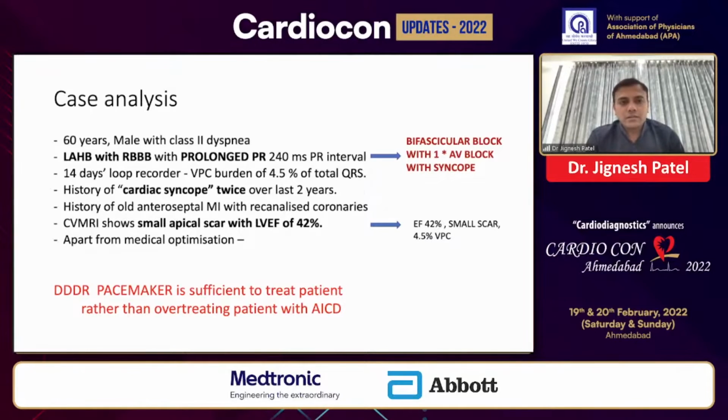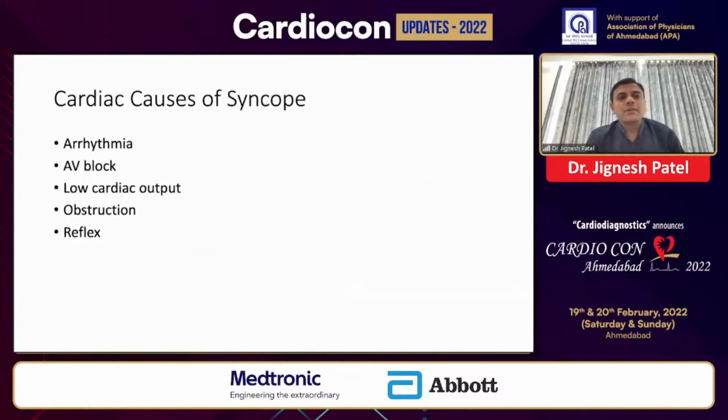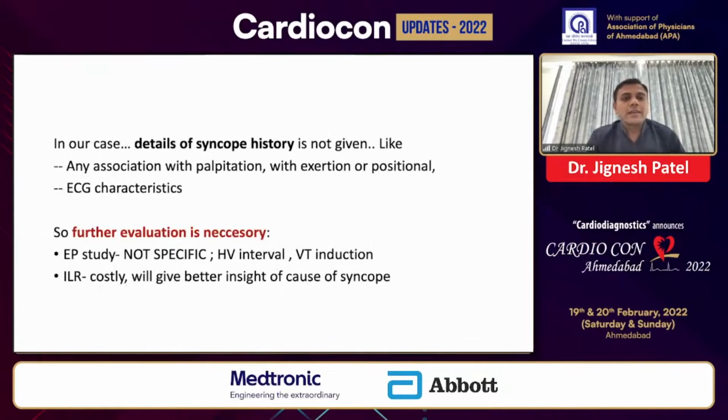And other characteristics which have been given are a very small apical scar on the cardiac MR, an ejection fraction of just 42%, and non-significant findings in the loop recorder that has been put for 14 days. So we'll not go into the details of the cardiac causes of syncope, that was already covered. In our case, the detailed history of the syncope is not given. For example, whether it's associated with palpitation, whether syncope occurred during exertion, was there any relation with position, and other ECG characteristics like the R on T phenomenon and all that. So that will further help in guiding the treatment properly.